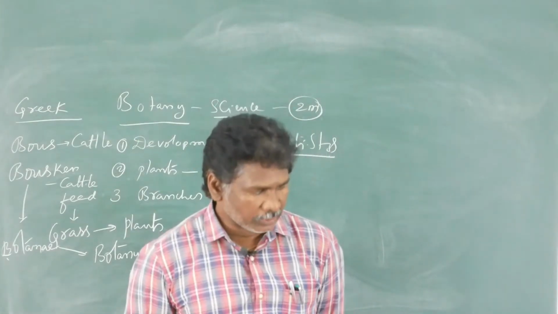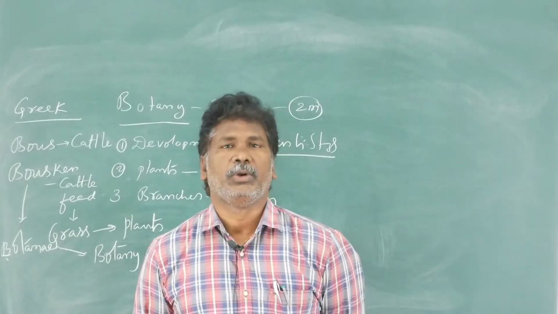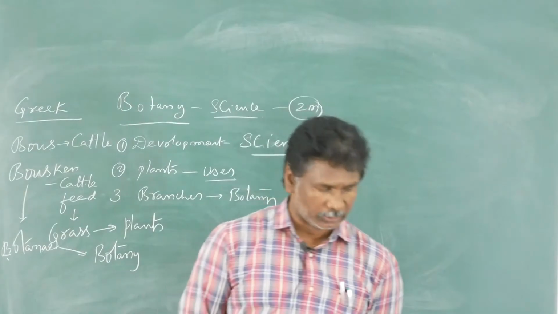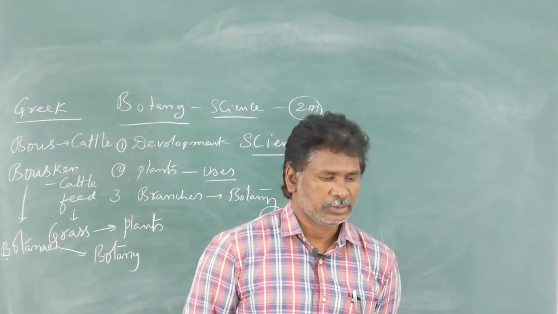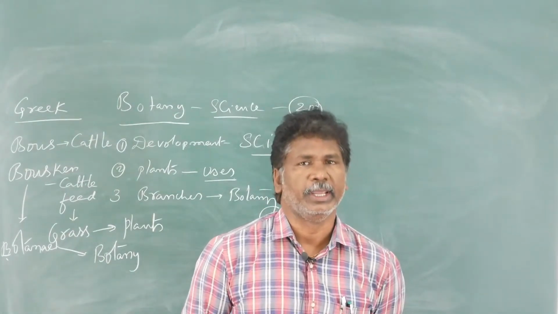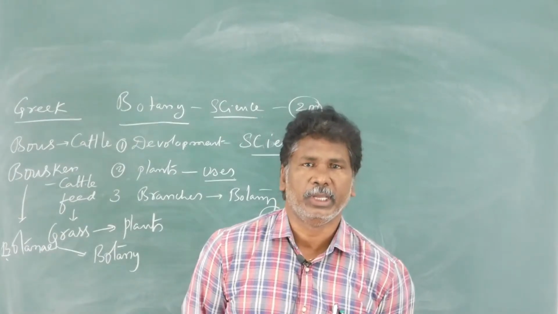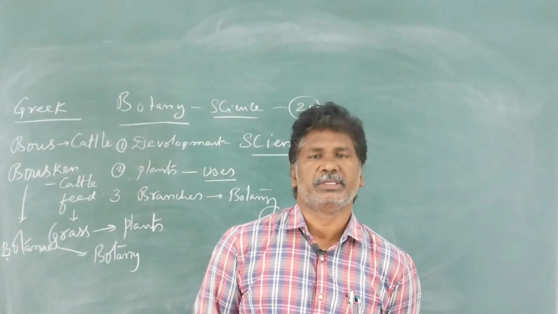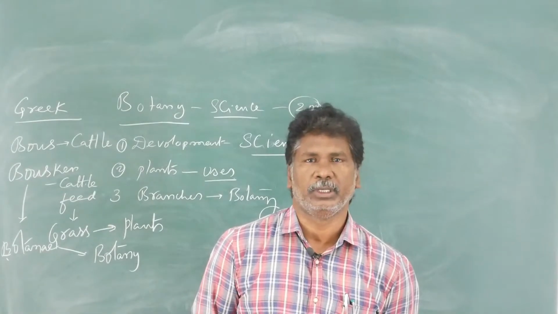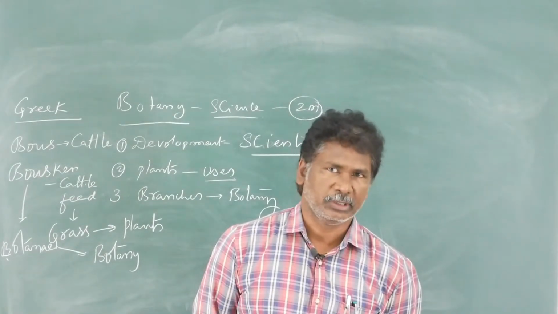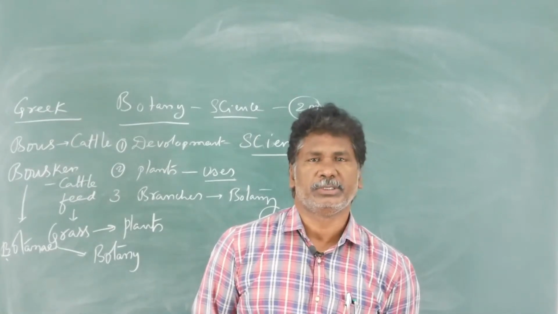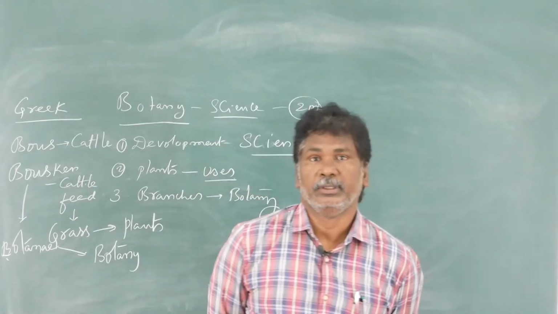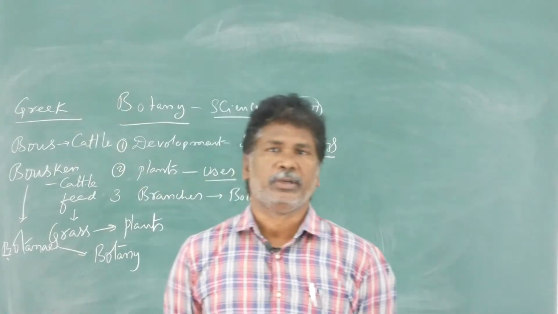Now you can see the development. Whatever it may be, that science developed mostly during the 20th century. So we are in the golden age of biology. Biology developed the most in the 20th century, that's why it is called the golden age of biology. In this development, you can see the different types of scientists who worked on the development of botany.